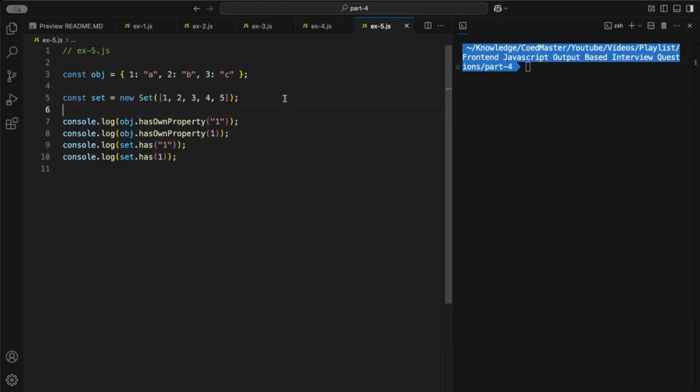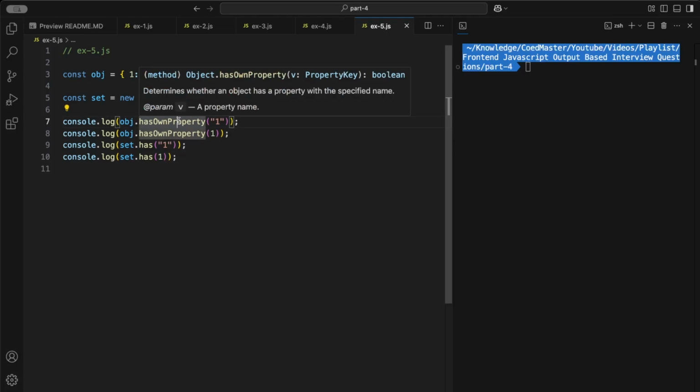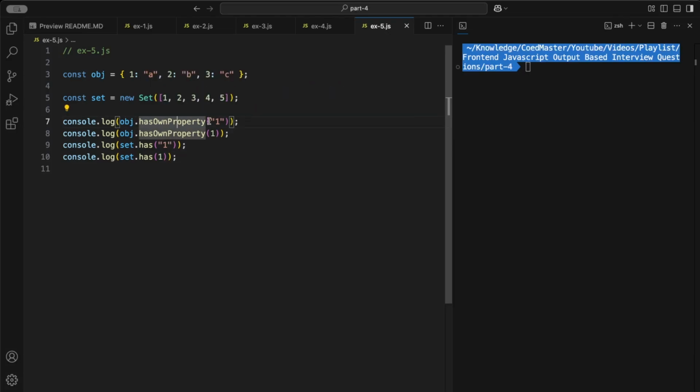Over here you can see that we have an object and we have a set, and here we are using the default methods of the objects, which is hasOwnProperty and has. Okay, so let's go through all the console logs one by one. So over here we are using hasOwnProperty. Now the purpose of hasOwnProperty is to check whether this property exists in the given object or not.